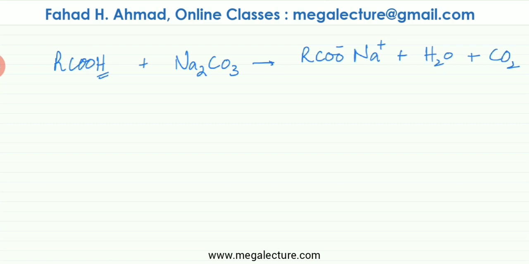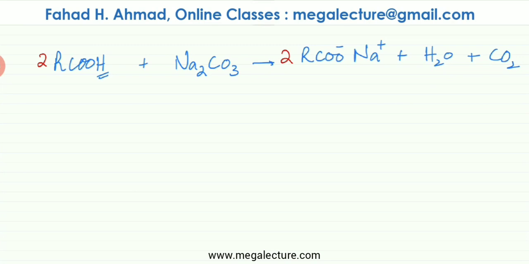So to balance this equation, there are two sodiums over here, so this should be multiplied by 2. 2 sodium salts would be produced. This would become 2 as well. And carbon dioxide would remain 1. So this is now your complete balanced equation.